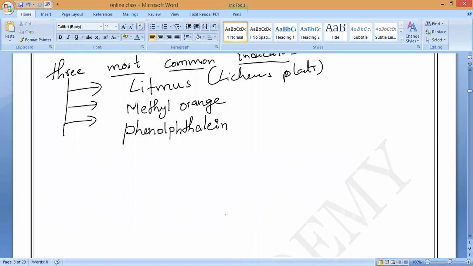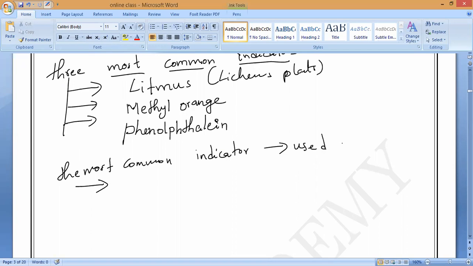Even among these three, the utmost common indicator we use for testing acids and bases in the laboratory is one. Which is called the most common indicator? Litmus paper. Litmus paper is the indicator used in the laboratory, because it is very simple to operate and we can easily test by the change in color of the litmus paper. That's all.